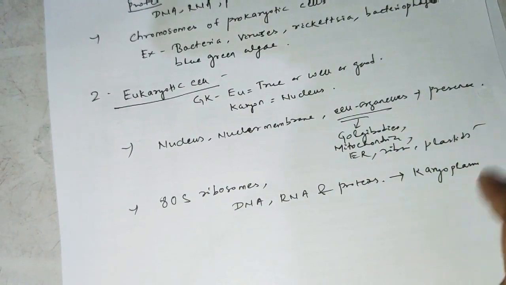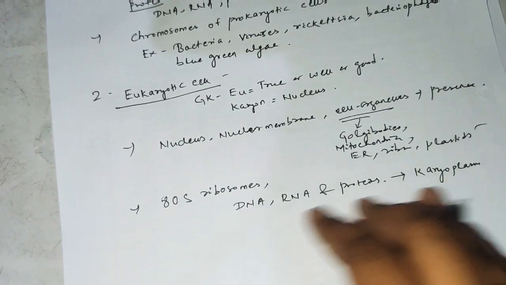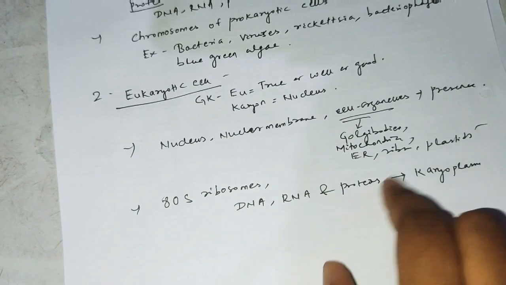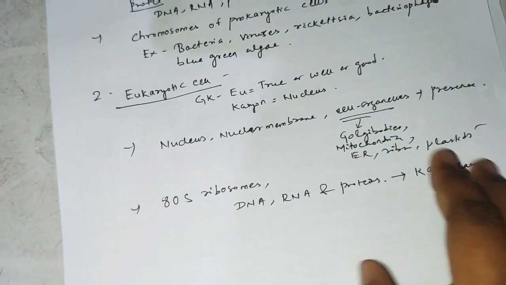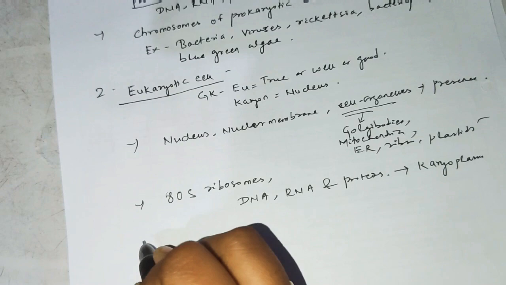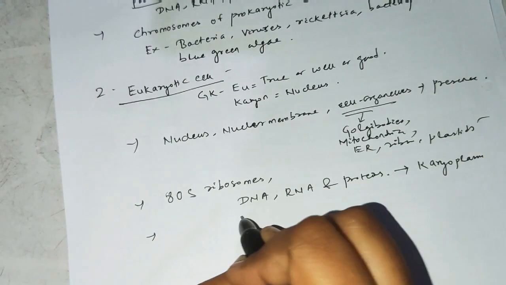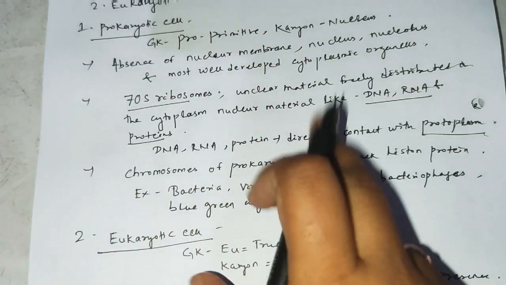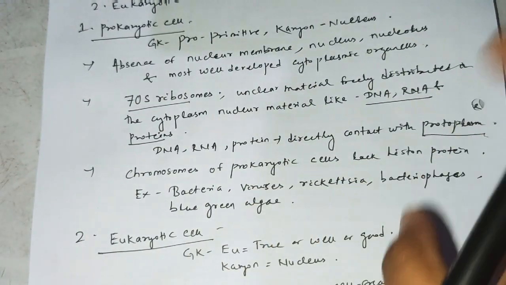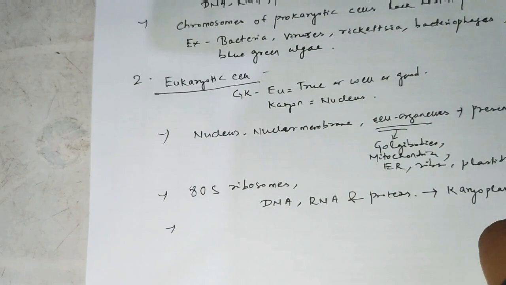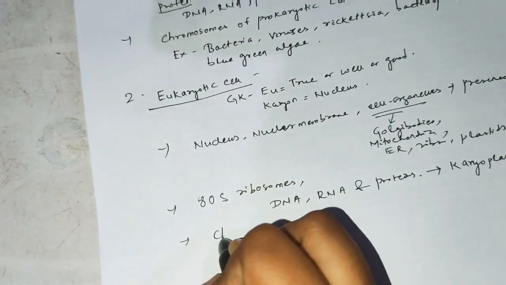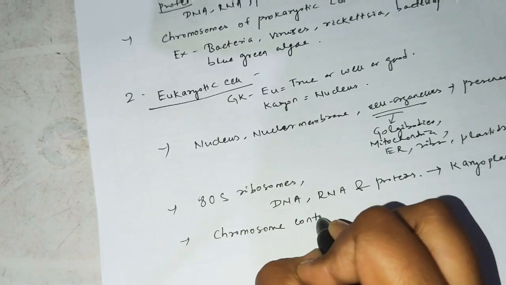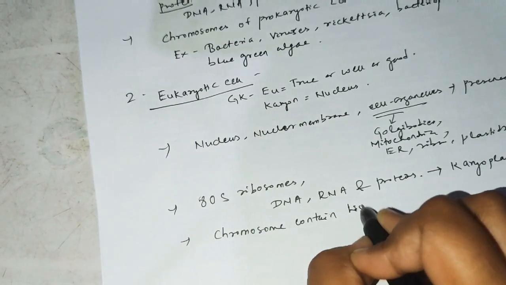Karyon means nucleus, that means nucleoplasm. So inside the nucleus all the nuclear material is present. One extra thing: in the prokaryotic cell histone protein is absent, but here the chromosome contains histone protein.